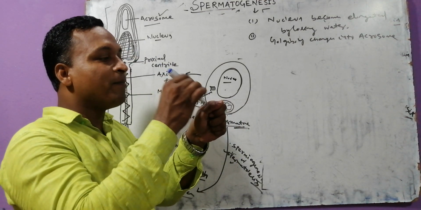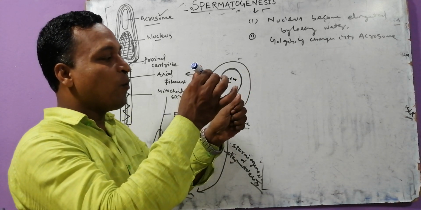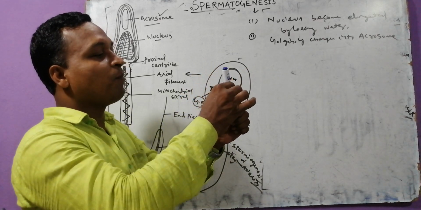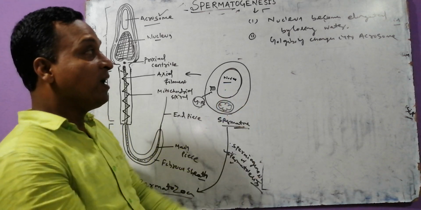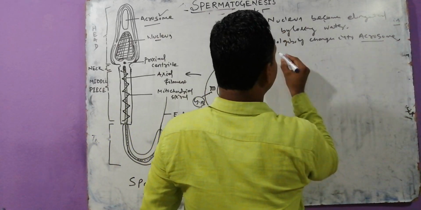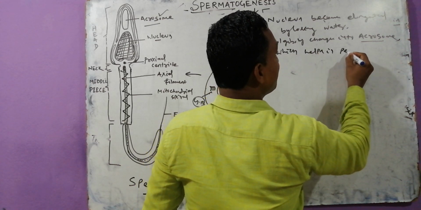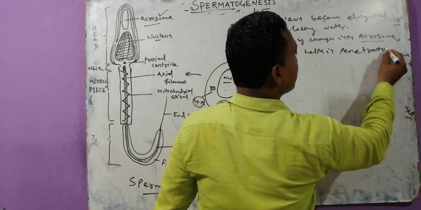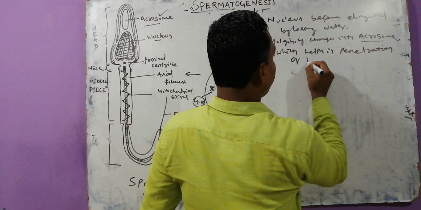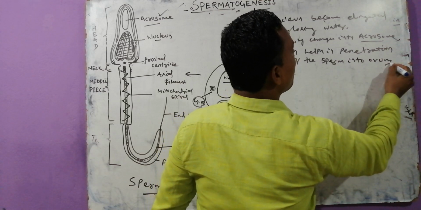It releases some chemicals, by virtue of which an opening is formed, and the sperm enters. This acrosome helps in penetration of the sperm into the ovum.